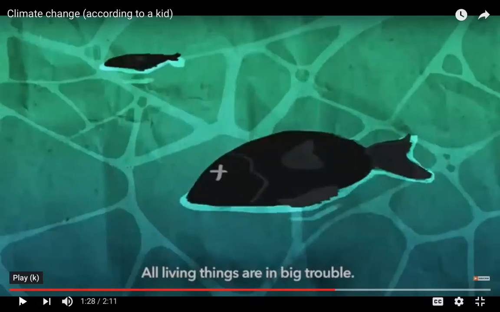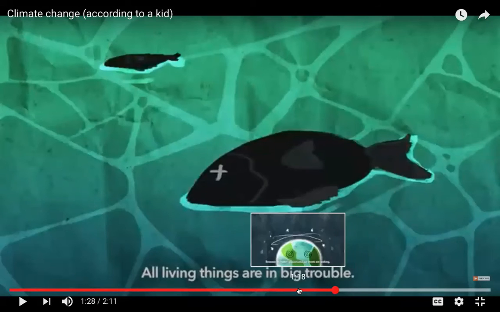All living things. All right, so it says places are getting warmer. There's droughts, places are getting drier. Storms are getting worse. Waves are getting bigger.